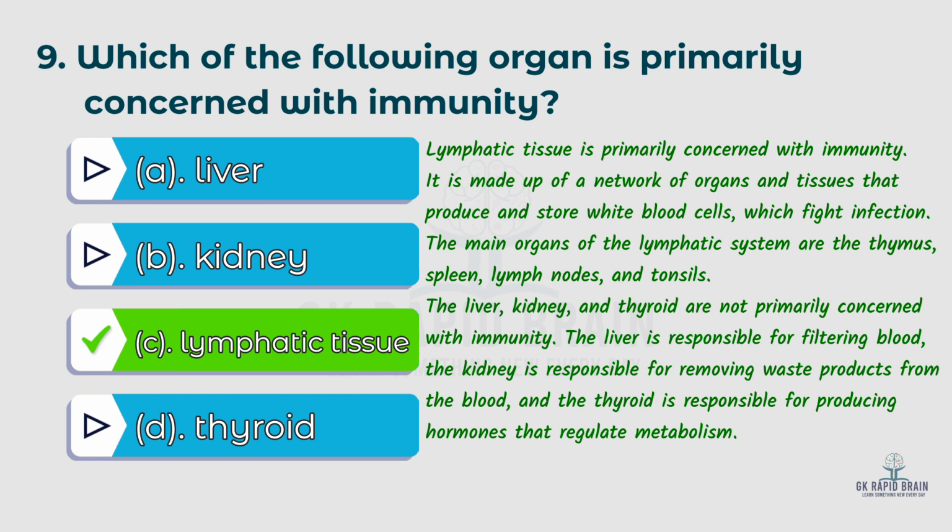The liver, kidney, and thyroid are not primarily concerned with immunity. The liver is responsible for filtering blood. The kidney is responsible for removing waste products from the blood. And the thyroid is responsible for producing hormones that regulate metabolism.